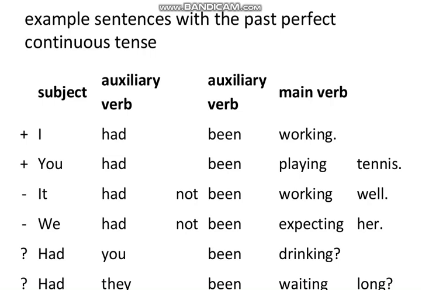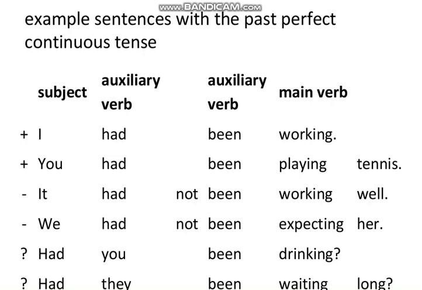And look at the negative sentences. Whenever we add not to any such type of tense in which we have two helping verbs, we split those helping verbs apart and we add not in between them. Like, as you can see, it had not been working well. It would not be like this, it had been not working well. No, that would be incorrect. We have to use this not in between both auxiliary verbs. It had not been working well. We had not been expecting her.